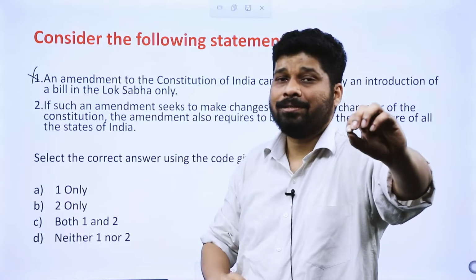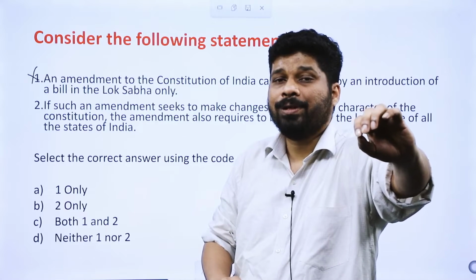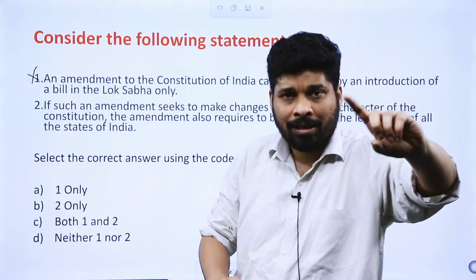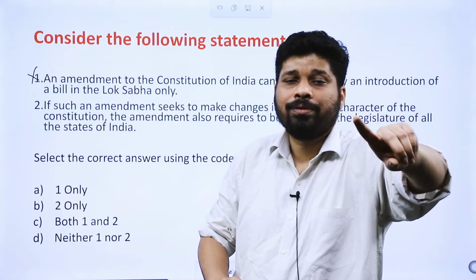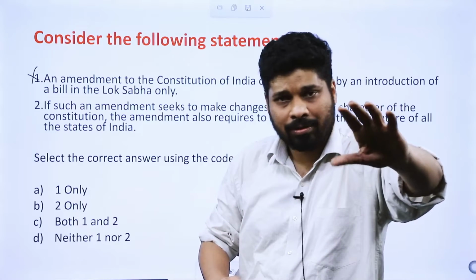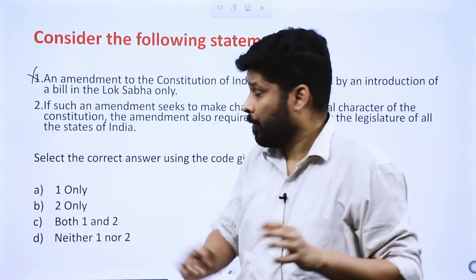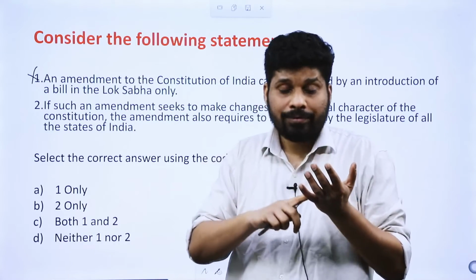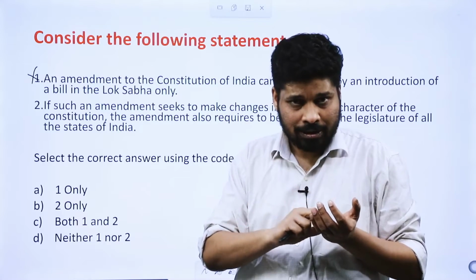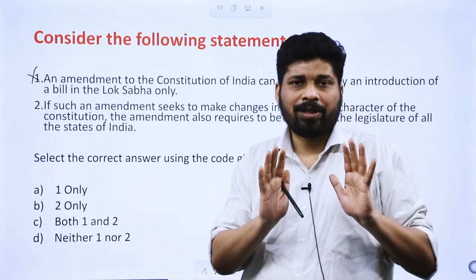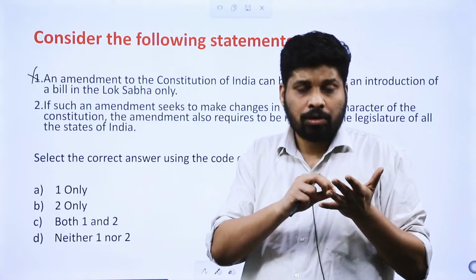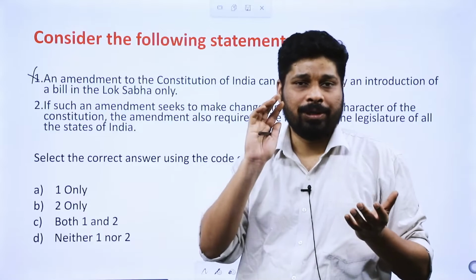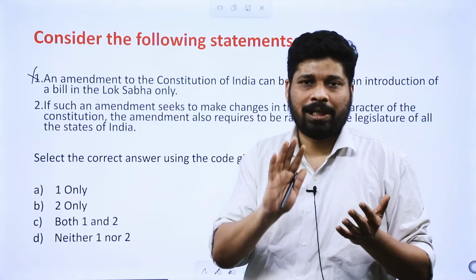Does Lok Sabha have this power that the constitutional amendment bill can be introduced in Lok Sabha only? Can the process be initiated in House of People only? नहीं. ठीक है, this power Lok Sabha does not have. So first statement is incorrect. So you have to know individual powers of the houses. ज़्यादा नहीं. Whatever is written in your basic books. So individual power of the houses, that is Lok Sabha and Rajya Sabha, with respect to amendment, that has to be known.